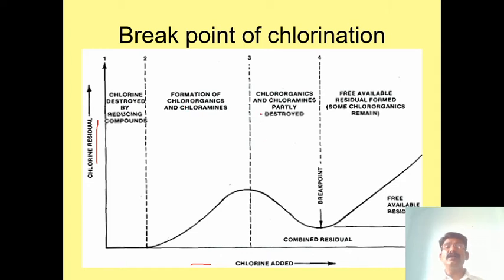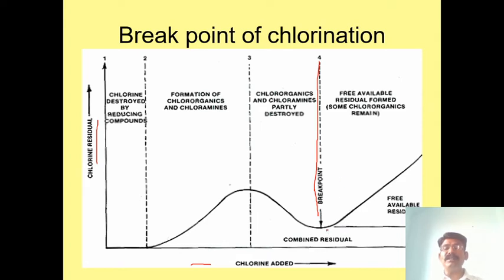After that, the chloramines are totally destroyed, breaking down into ammonia gas, nitrogen gas and HCl gas and OCl, and that OCl is responsible for killing the bacteria. This particular point is the combined residual point. This point is called the break point of chlorination.